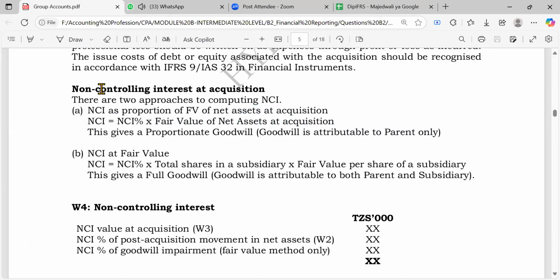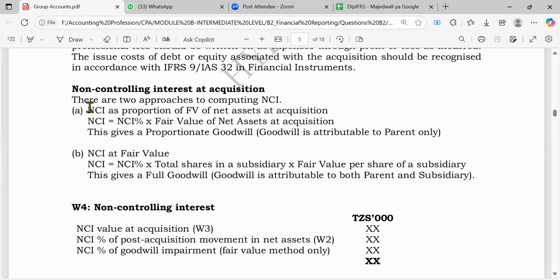Remember, non-controlling interest is used to get goodwill, right? It is added to purchase consideration and we deduct net assets. Now you can see, if you have two ways of computing non-controlling interest, it means you could also have two different goodwills, right?